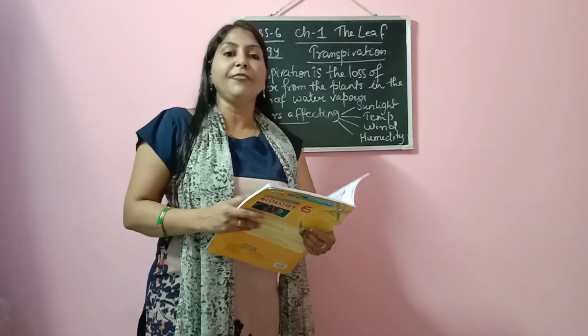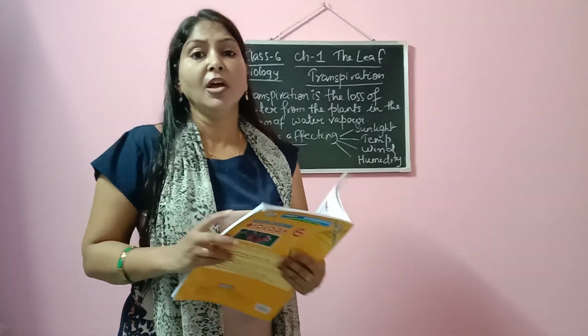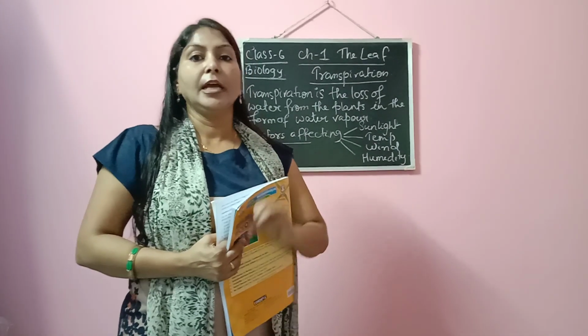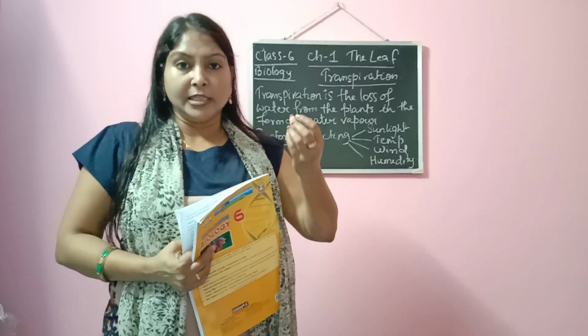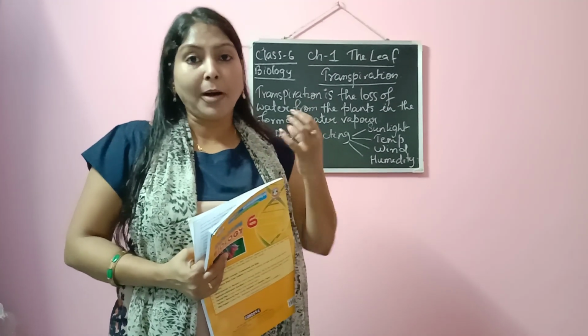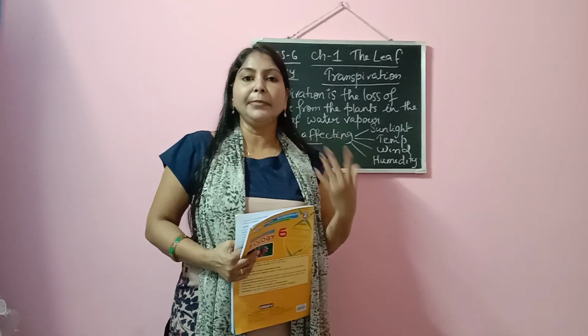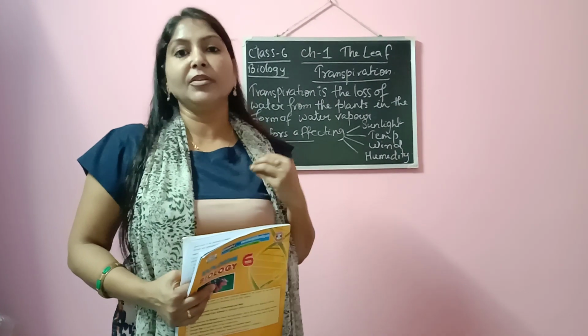Okay. Now the last topic, that is the importance of transpiration. Now what is the importance of transpiration? See what happens in the plant also. There should be some amount of water present. Like in our body, 70% is made up of water, and that is needed by our body. It is essential.